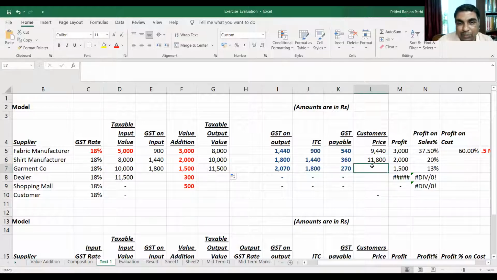Price for the customer: how much will the customer pay? The customer will pay 11,500 plus 2,070. This will be the value of the shirt. Profit on the same line you can calculate, it will be 1,500. Now you see, profit has been reduced to 13%.